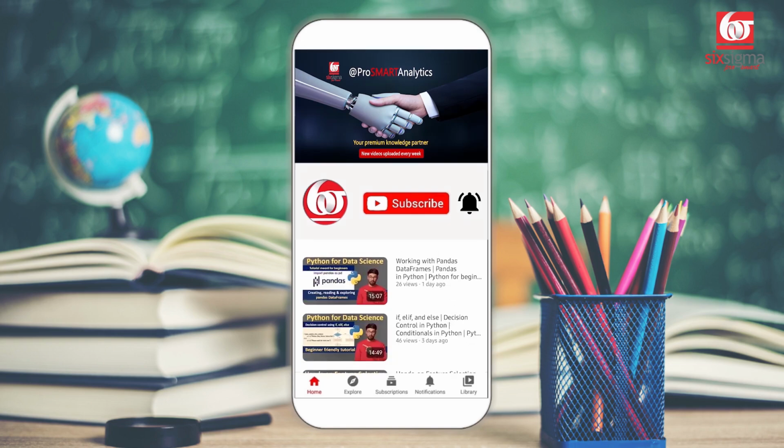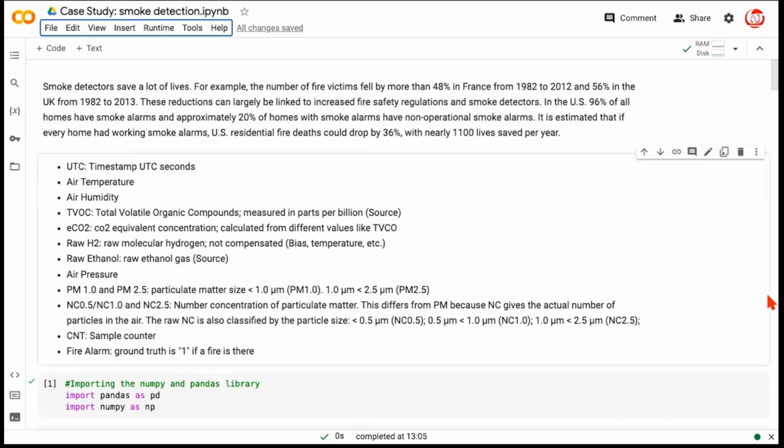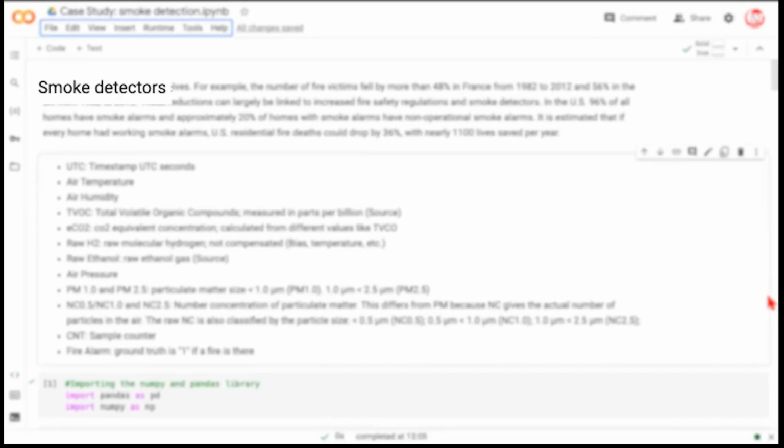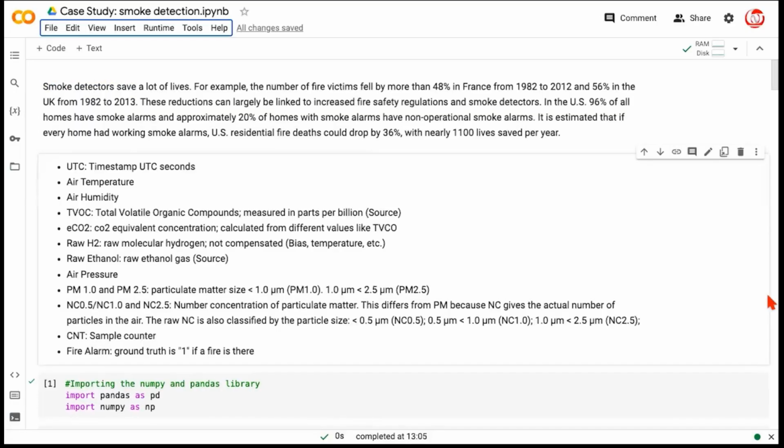Let's get started. In this video, we're going to solve a real-world classification problem that's a joint application of Internet of Things and artificial intelligence. This problem is about smoke detectors. We know that smoke detectors are crucial for early fire detection, which helps provide a rapid alert system that can save lives and prevent property damages.